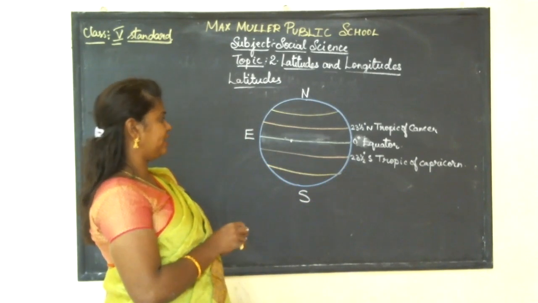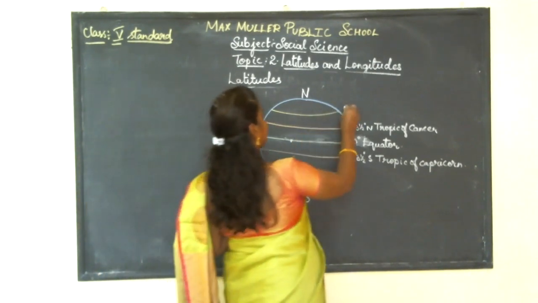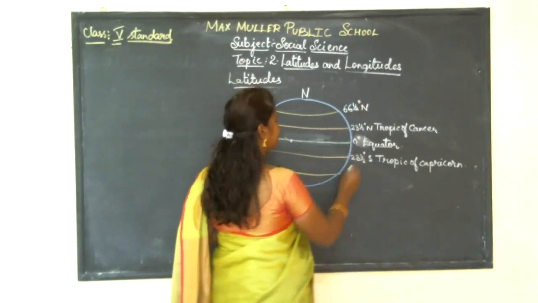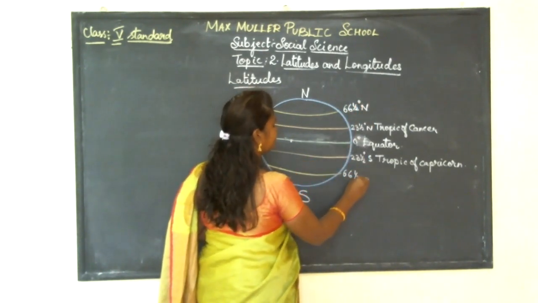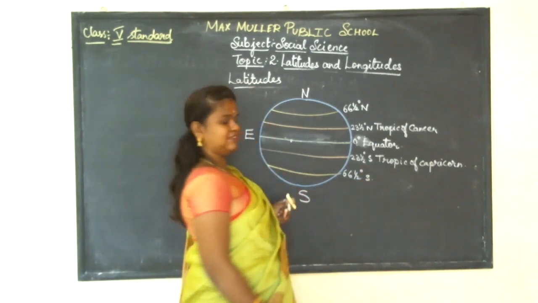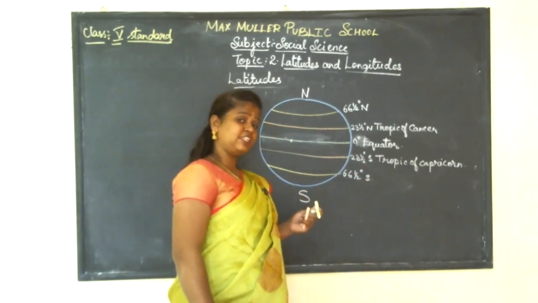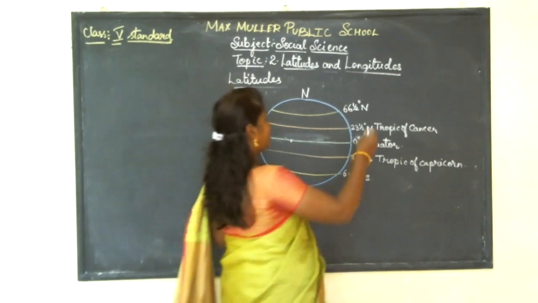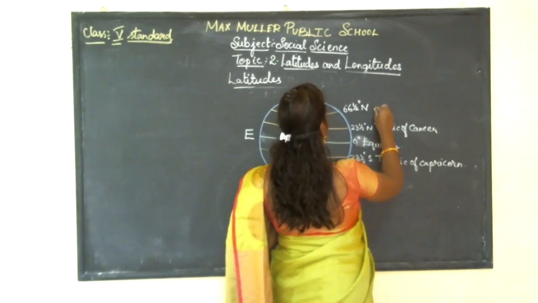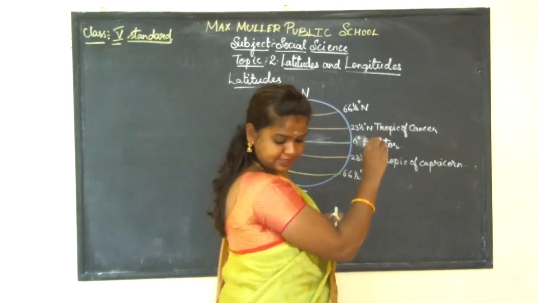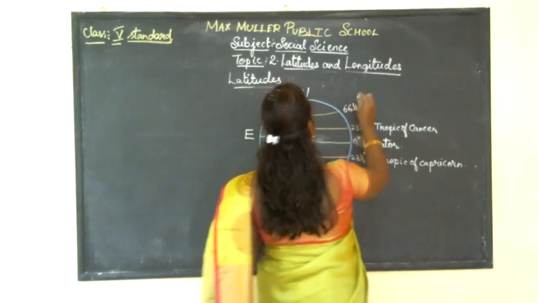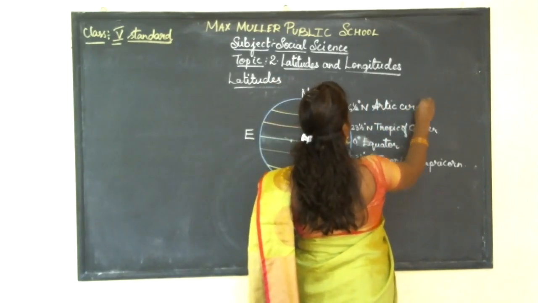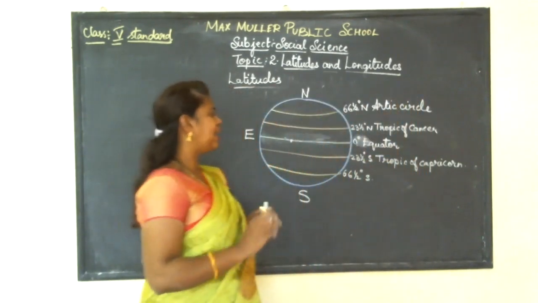So next, we draw a yellow line. The yellow line lies at 66.5 degree north and 66.5 degree south. The latitude which lies at 66.5 degree north is called Arctic Circle.